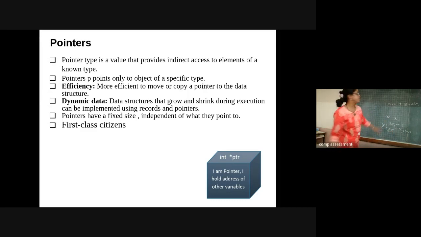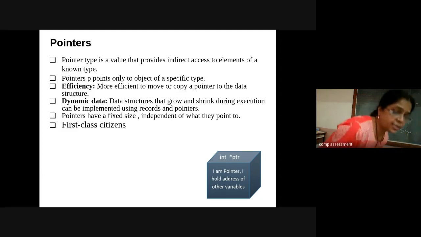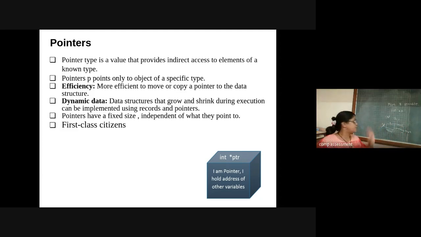Now whenever I am saying a pointer type variable, so if I am saying int pointer p, then in order to access this particular memory location, my pointer will allow me to access the element of that specific type.